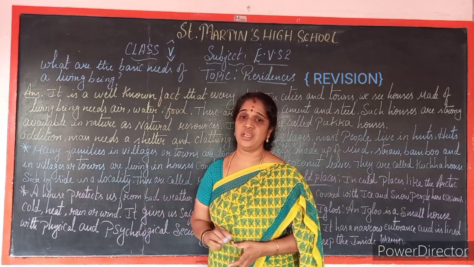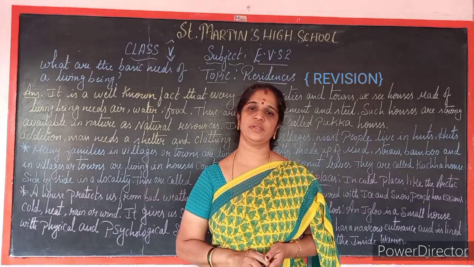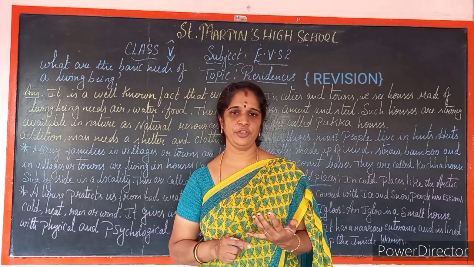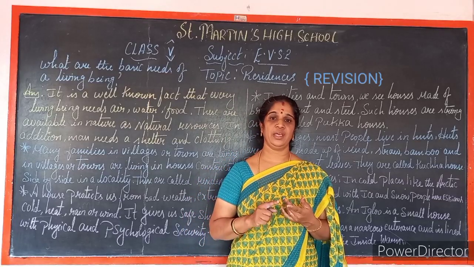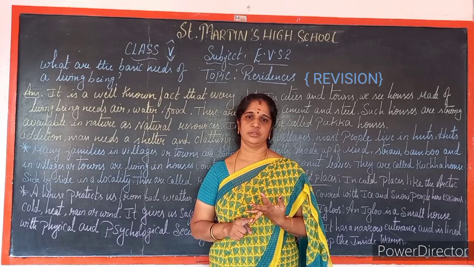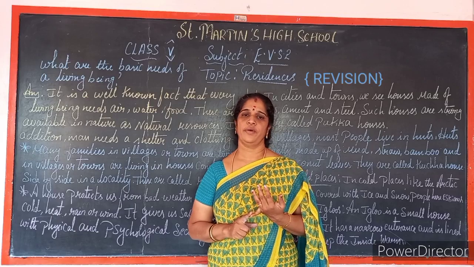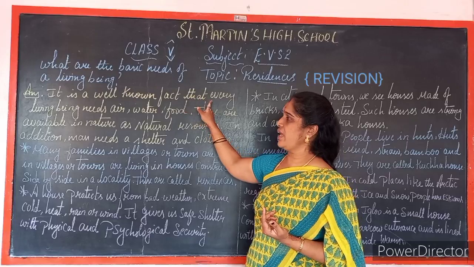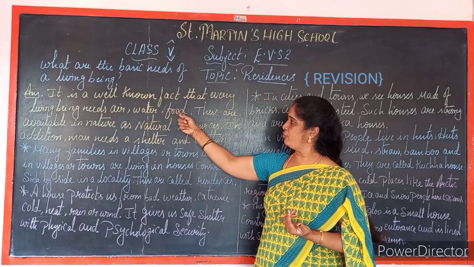So what are the basic needs of living beings? Without a house, can we people live, children? No. So what are the basic things? Food, water, shelter. These are the main. Air. Without air we cannot live. Without water, food and shelter, it is difficult to live. So it is a well-known fact that every living being needs air, water, food.